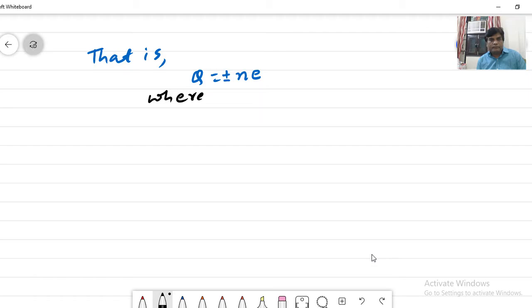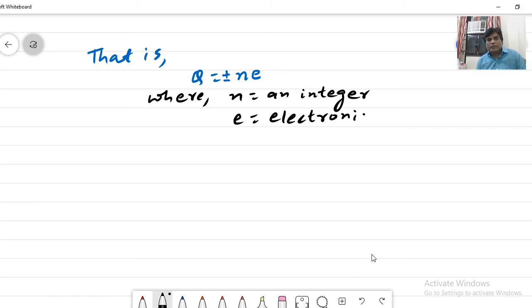Where this n is an integer. And e we know, the electronic charge. What does it mean? Total charge Q is equal to plus or minus n e, an integral multiple of the electronic charge.